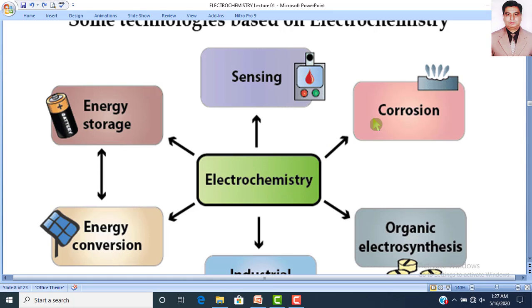Every metal, especially iron metal, gets corroded due to the formation of a galvanic cell. So, corrosion of iron, especially, I will discuss this point that due to corrosion, about 25% of the iron production is wasted. So, if we want to control the corrosion of iron, then we have to stop the formation of galvanic cells built inside the iron metal.